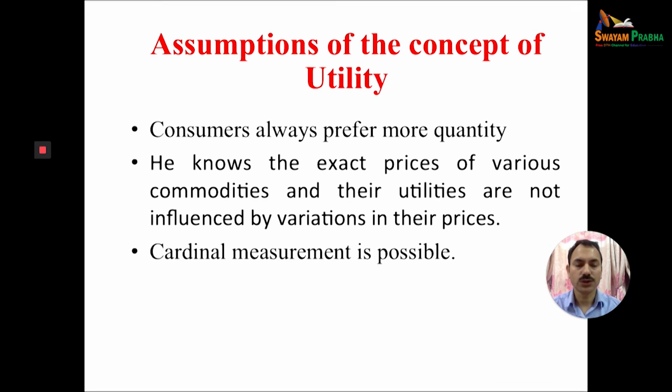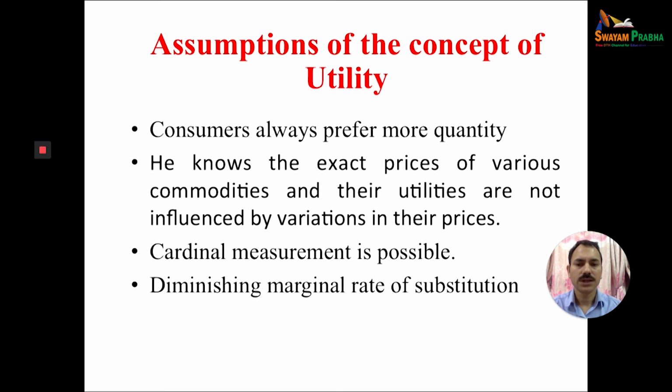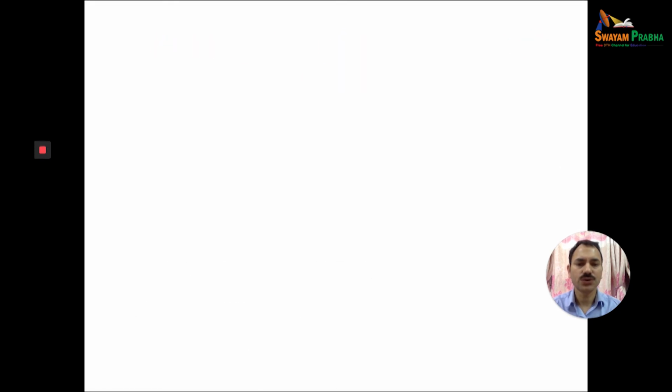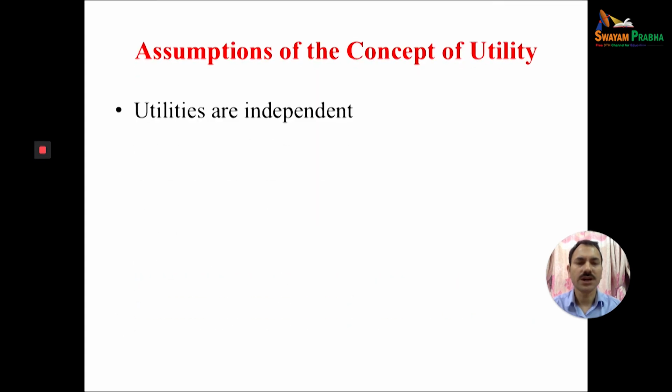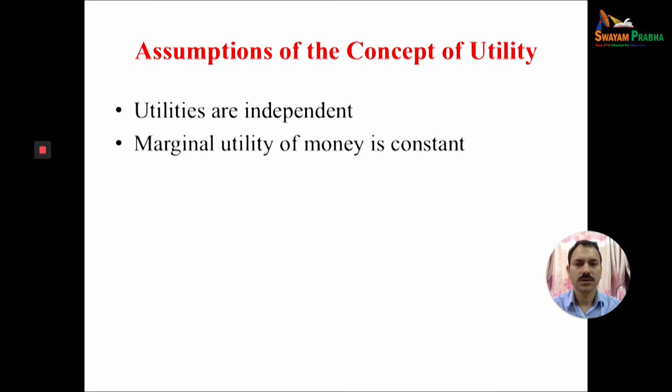We also have to assume that cardinal measurement is possible, diminishing marginal rate of substitution, utilities are independent, and the marginal utility of money is constant. Even we can express the utility in terms of money, and the marginal utility of money is constant. Divisibility means a commodity can be used as per the requirement.